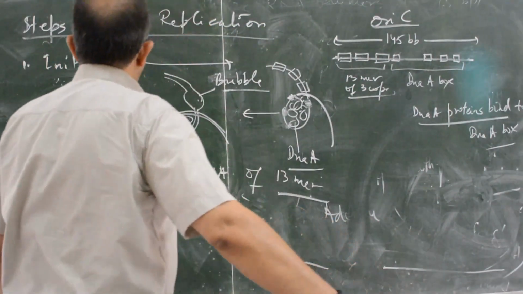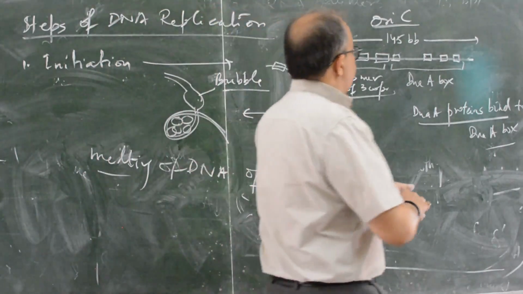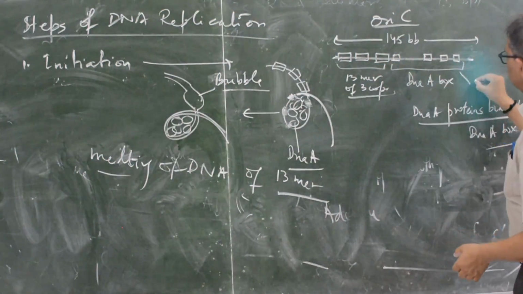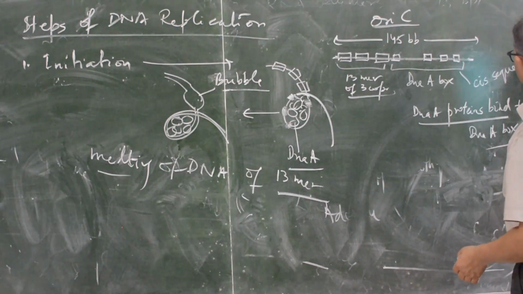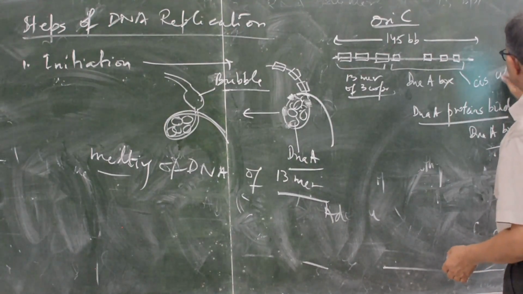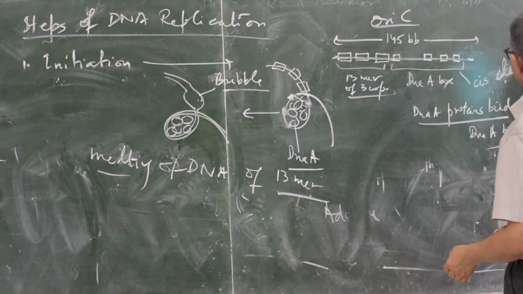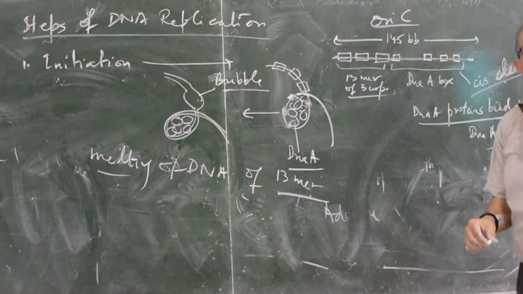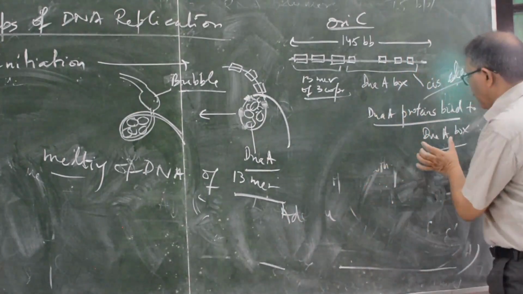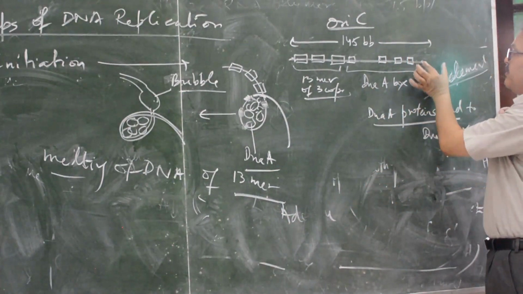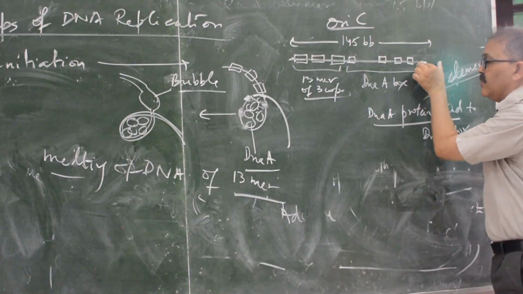First of all, in DNA it is known as a cis element. What is a cis element? Cis sequences means the DNA protein is synthesized by genes present nearby.